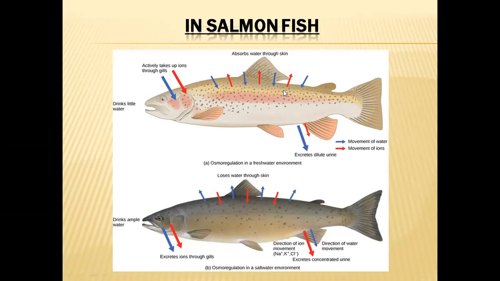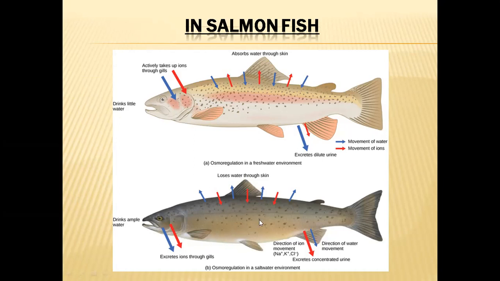To prevent this excess water problem, they are excreting dilute urine, and the gills are absorbing salts which are lost through the urine. And the same thing occurs in reverse manner when the salmon fish enters into seawater.